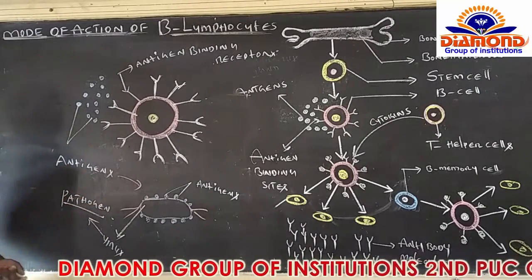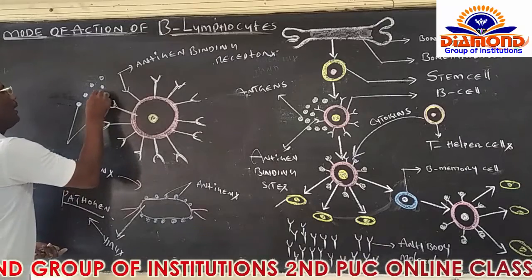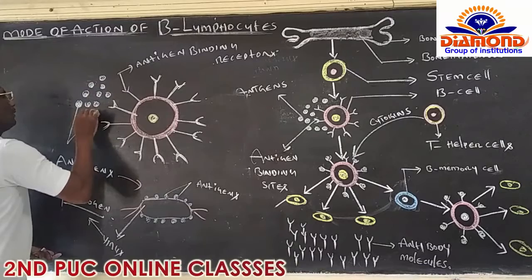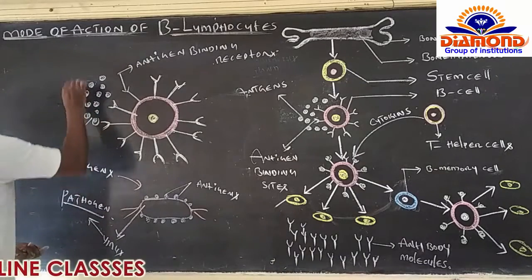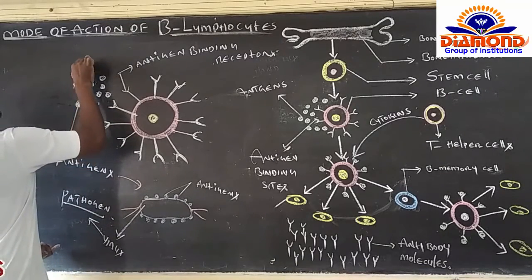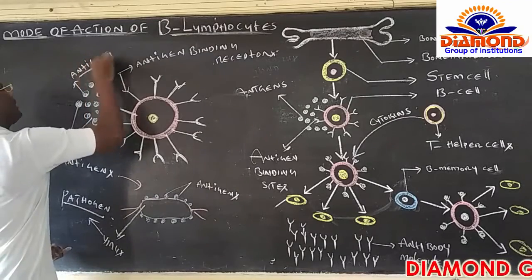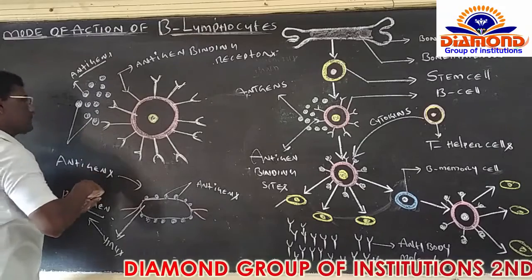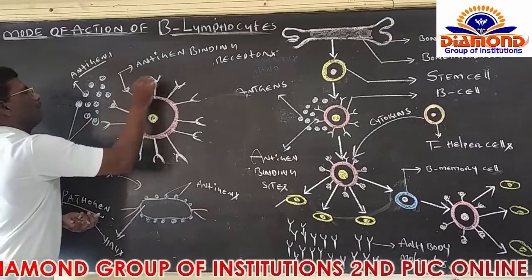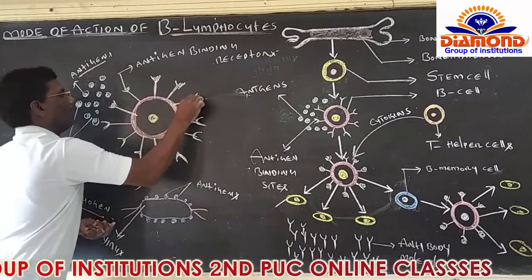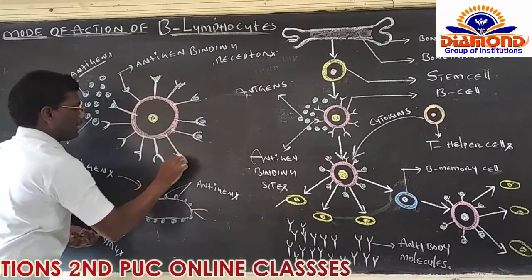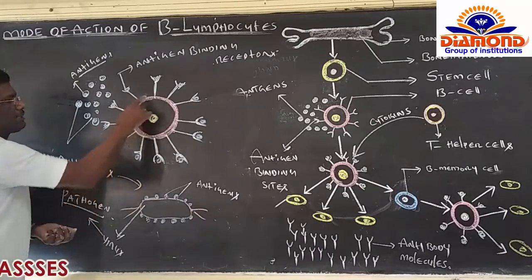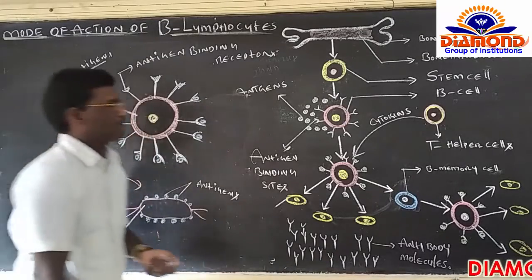Right. So here these round dots are antigens. These antigens are bound by the antigen binding sites present on the surface of the B lymphocytes.